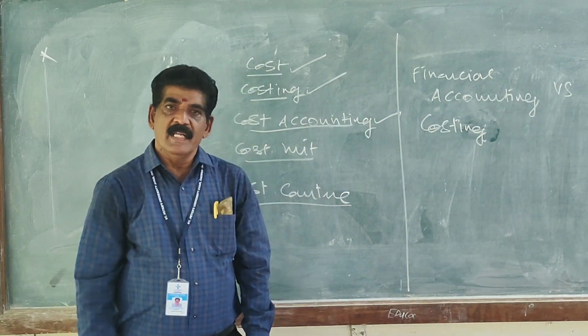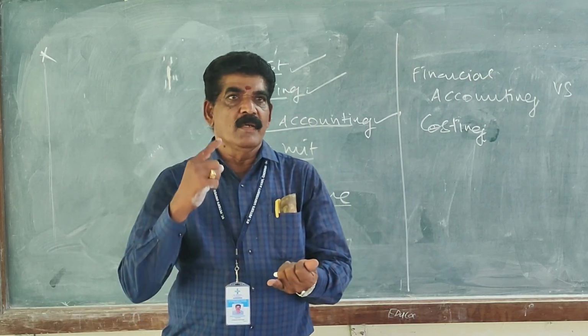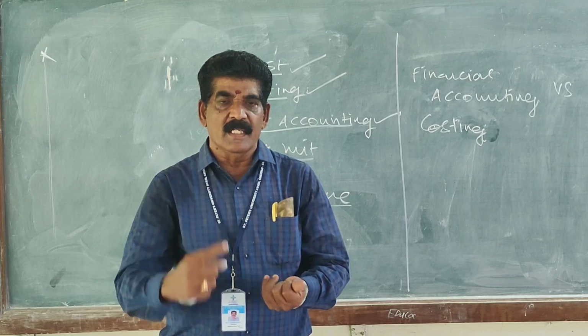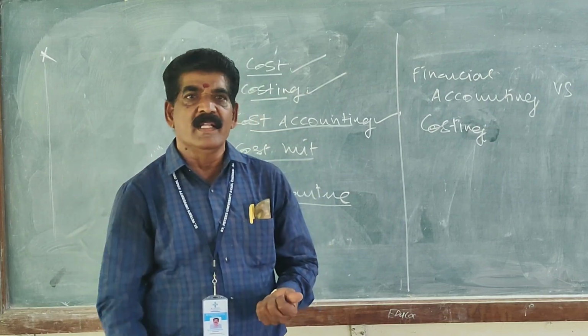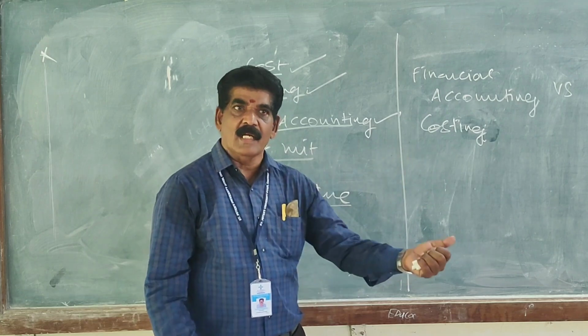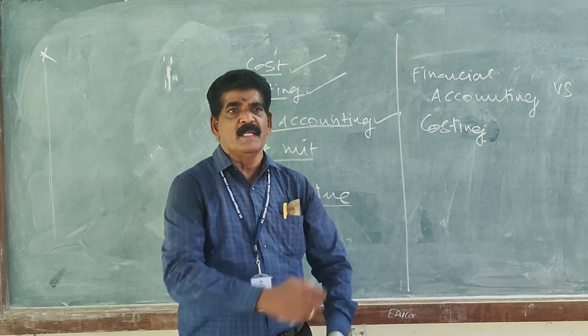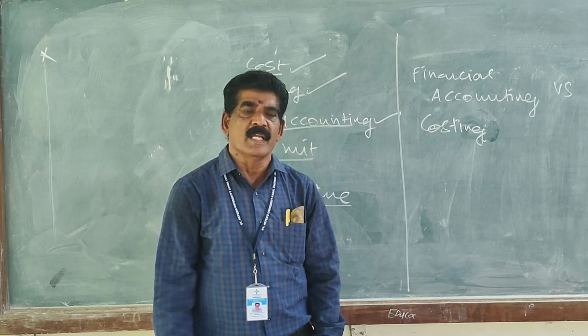So you have studied financial accounting in the first year, and in the second year you have studied corporate accounting. These are all the accounting systems you might have studied in the first and second year. Now we are going to study yet another account, which is called cost accounting. There are a lot of differences between financial accounting and cost accounting.